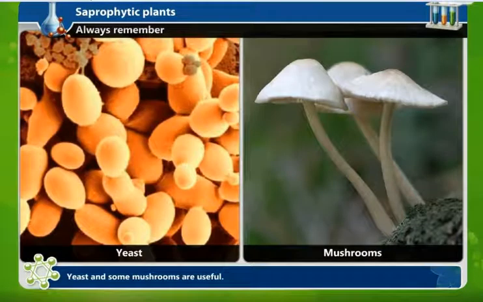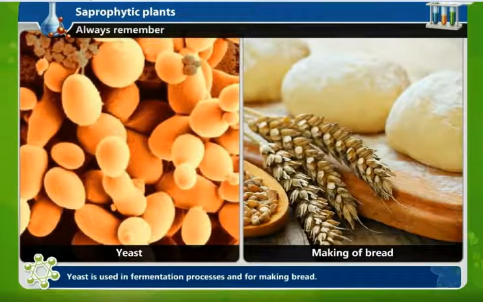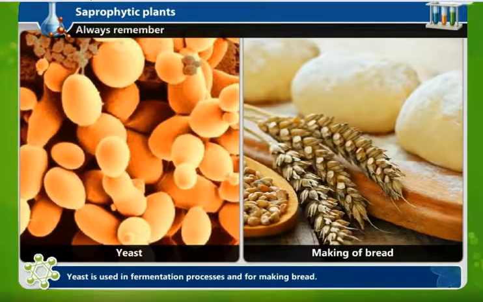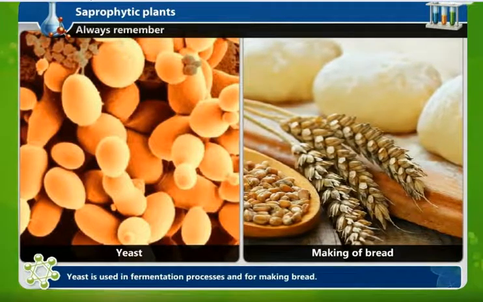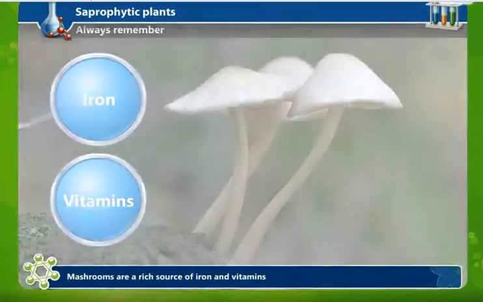Yeast and some mushrooms are useful. Yeast is used in the fermentation process for making bread. Fermentation is a process of splitting up organic matter into simple ones. So for making bread, yeast is used so that fermentation takes place. Mushrooms are a rich source of iron and vitamins.